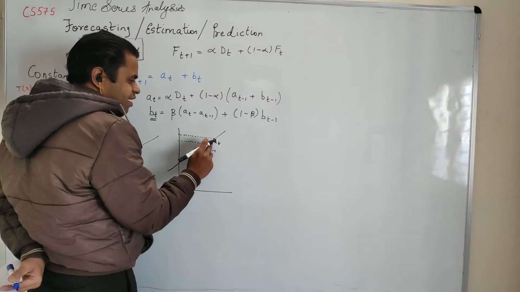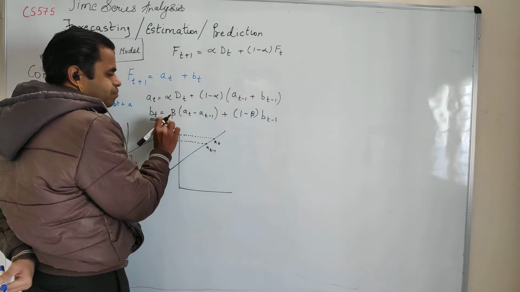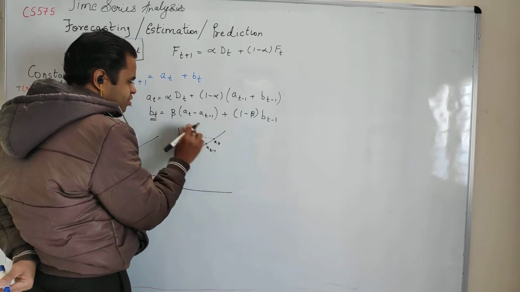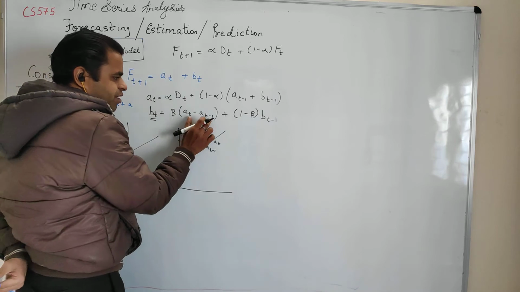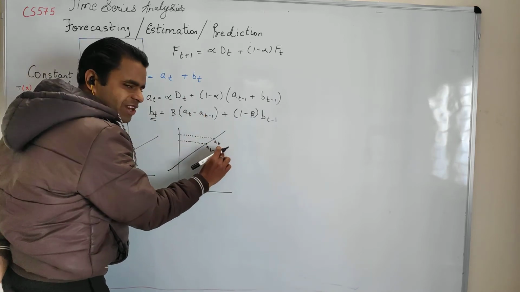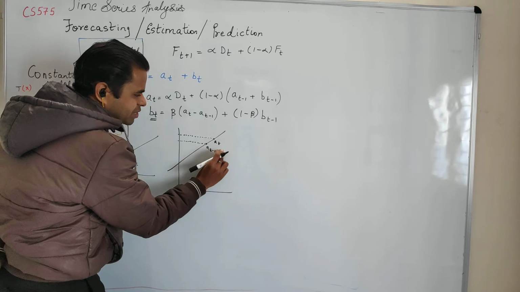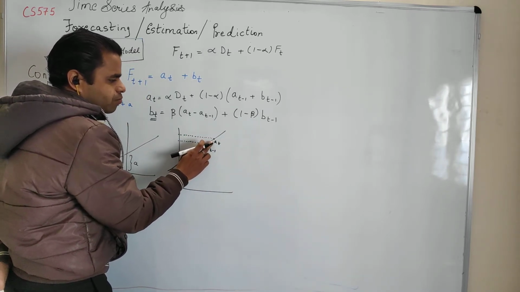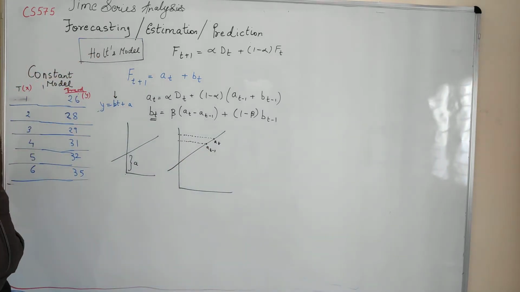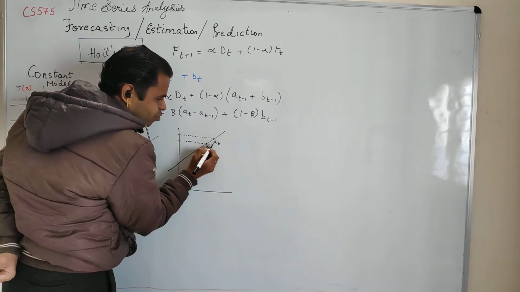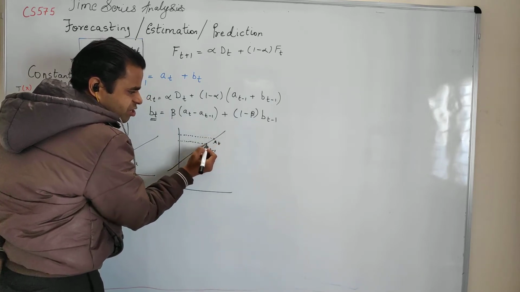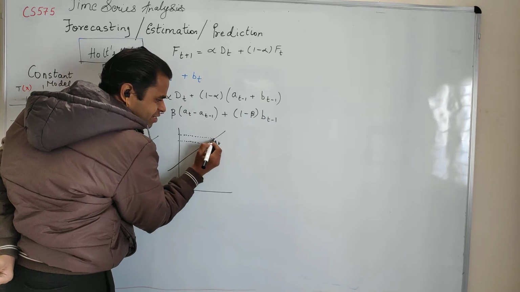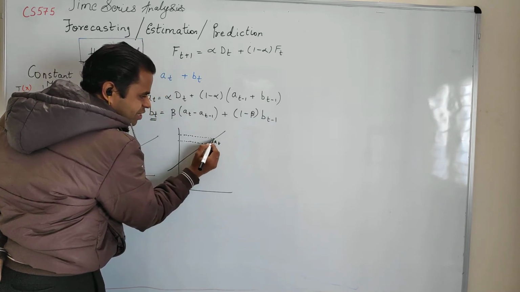Now you can see that when I am using this beta and taking the subtraction of these two intercepts, when I am dealing with a new forecast, I am actually taking the subtraction of the last two values. If both these points lie on the line of regression, then we have no issues. But if they are outside the line of regression, the line of regression will go on this particular line only. So when I take this difference, you see the y-ordinate difference between these points.